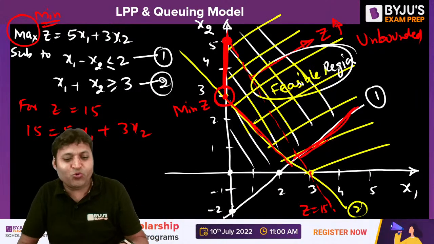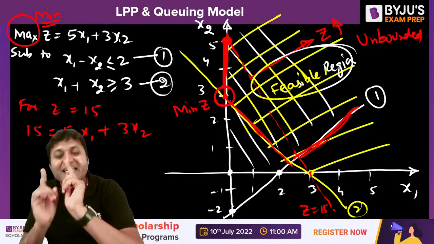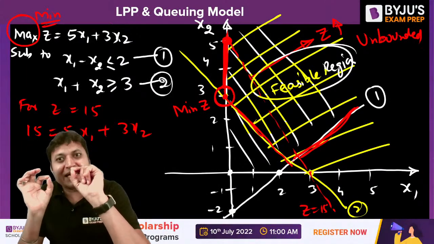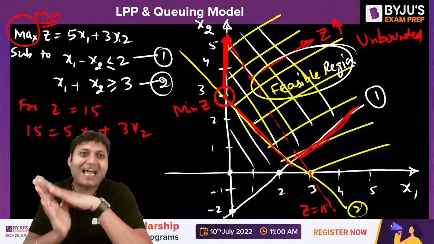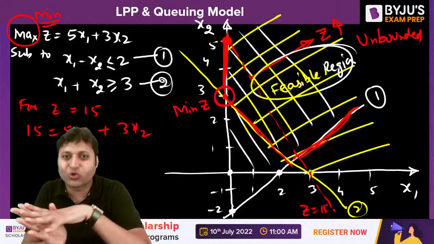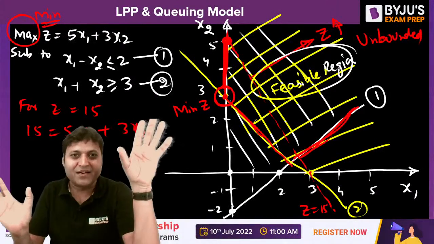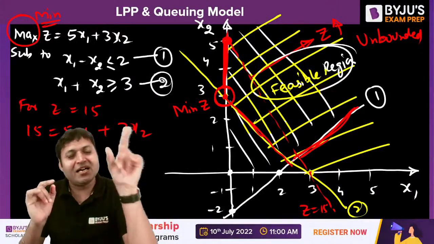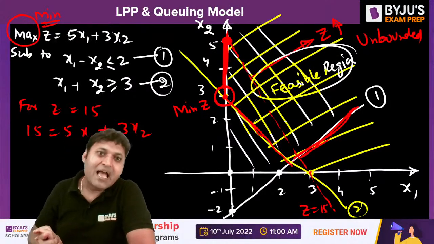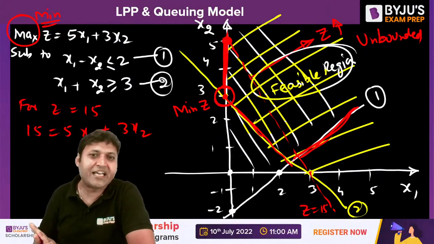The steps for using the graphical method is each and every constraint can be written in the form of equation. We can write it as x1 minus x2 is equal to 2. For that, we can draw the line. So line 1 represents the constraint equation 1 and line 2 represents the constraint equation 2.